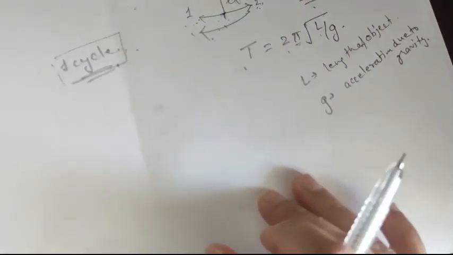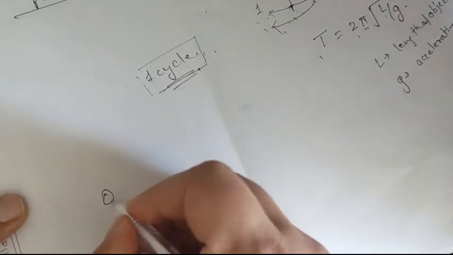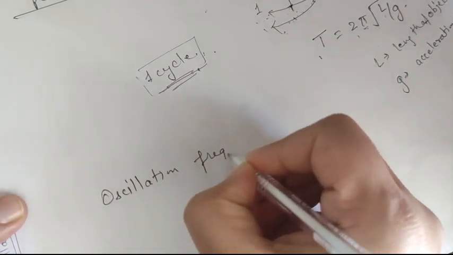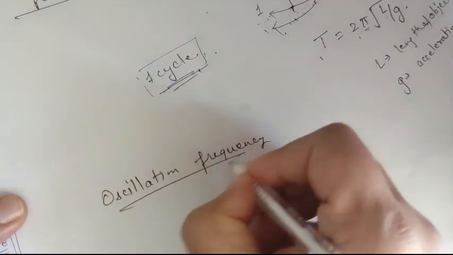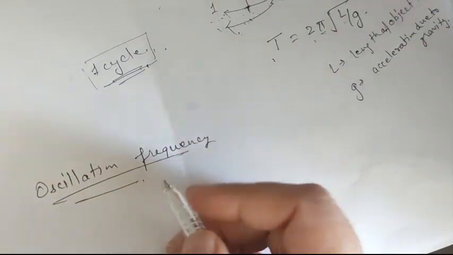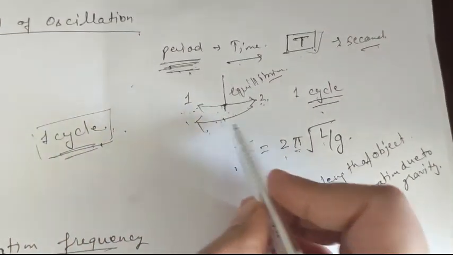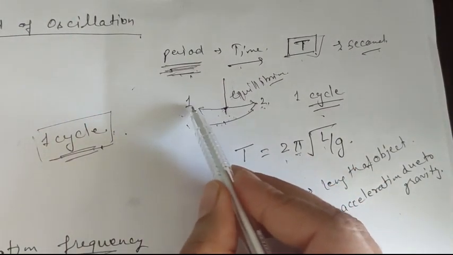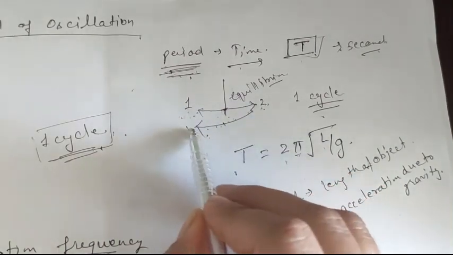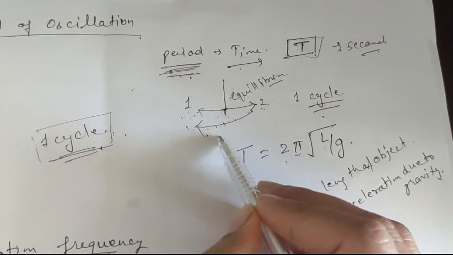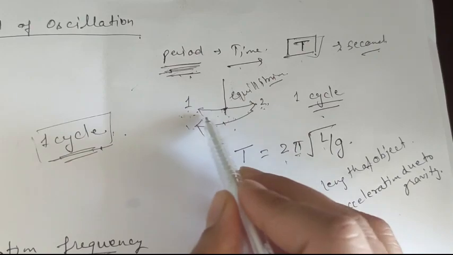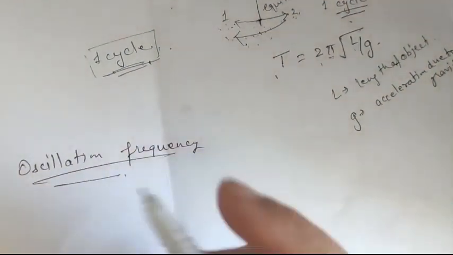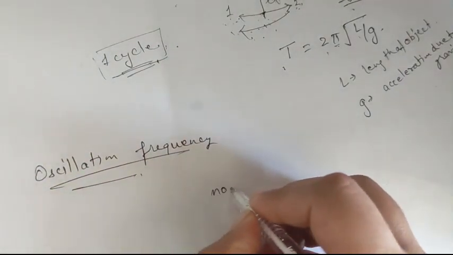Now second is frequency. Now we will see what oscillation frequency is. As I already told you, one complete cycle is from point 1 to 2 and 2 to 1. This is one complete cycle. The number of cycles that happen per second is known as the frequency.